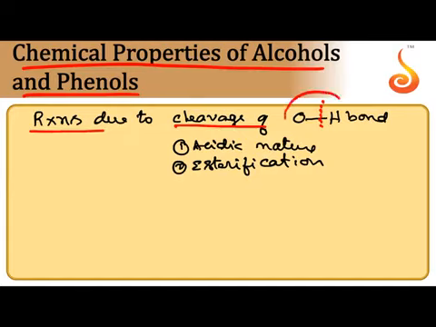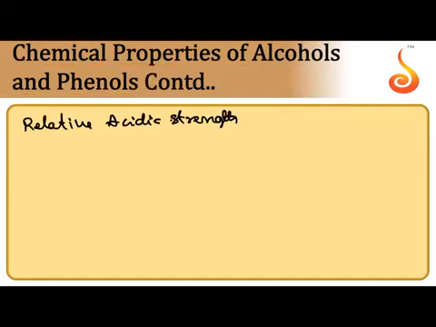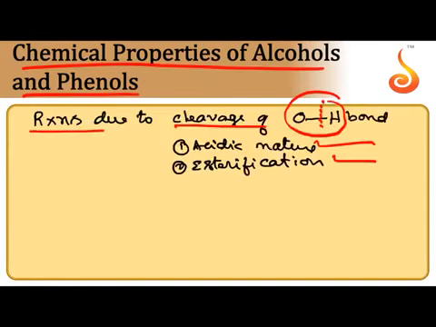So reactions due to cleavage of the O-H bond are of two types: acidic nature of alcohols and esterification. In the acidic nature, alcohol loses H+ and becomes alkoxide; the H+ donor is alcohol. So in this, RO- alkoxide is the conjugate base, and alcohol is the acid.